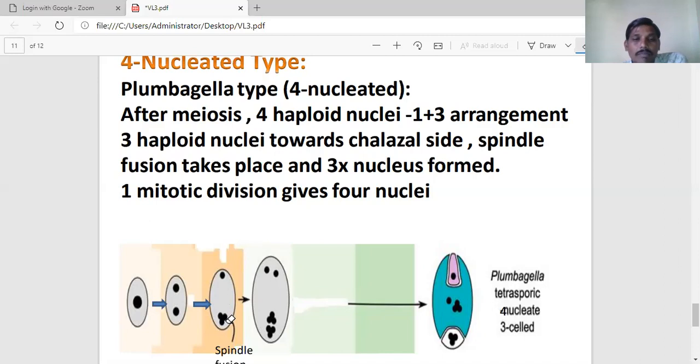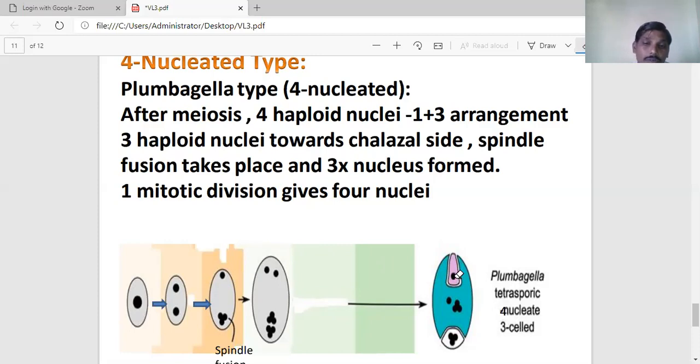These haploid and triploid nuclei are situated in opposite directions and undergo one mitotic division. It gives four nuclei only. Among the four, one nucleus from the upper pole and another from the lower pole become the secondary nucleus.